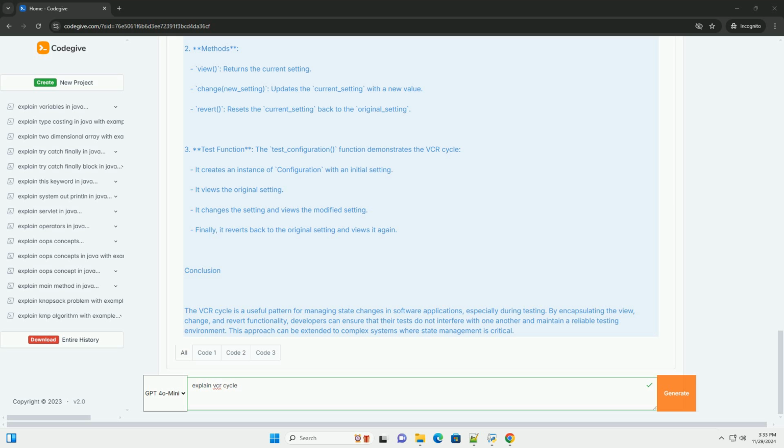2. Change. In this step, modifications are made to the data or object. In the context of tests, this could involve updating the state or properties of an object to simulate different scenarios.